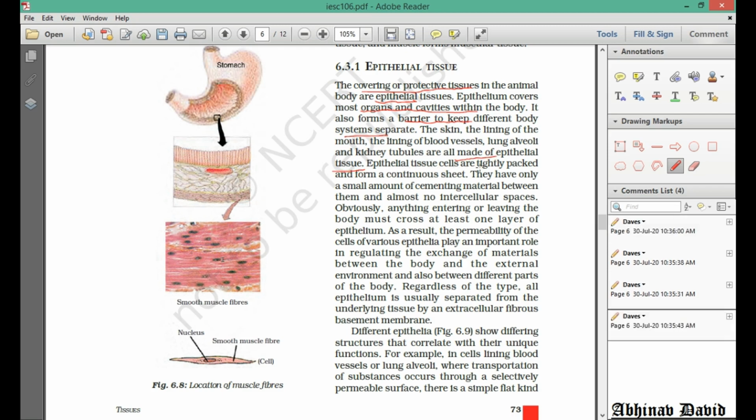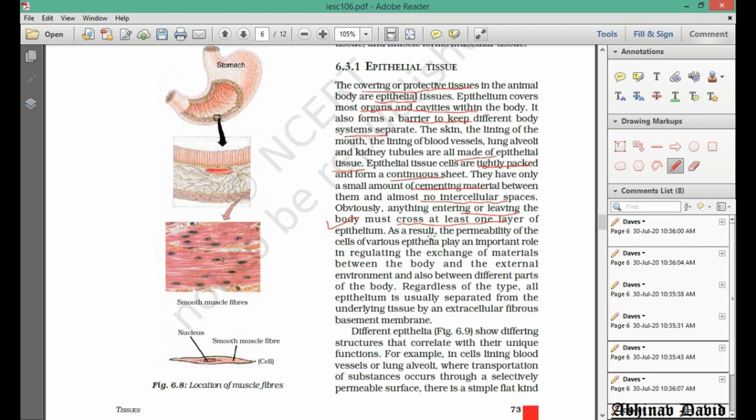So epithelial tissues are tightly packed. I have already told you, compactly packed, and form a continuous layer, with a small amount of cementing material, and they do not have any intercellular space. Anything entering or leaving the body must cross at least one layer of epithelium. So this also we have discussed.